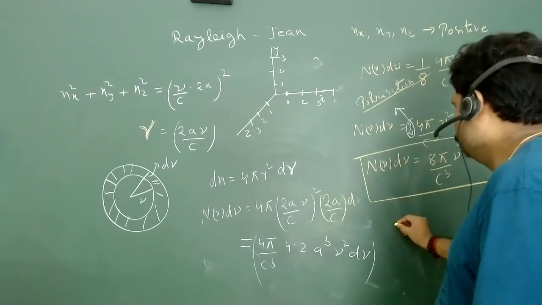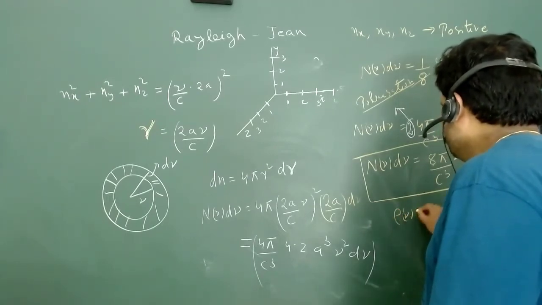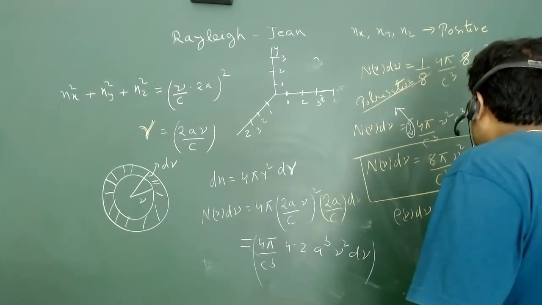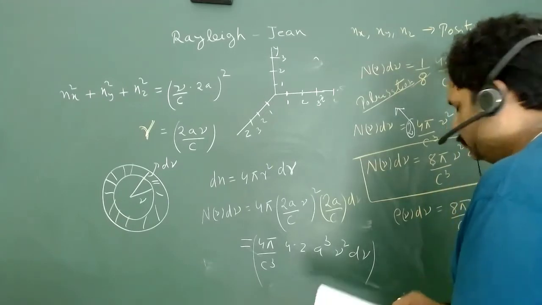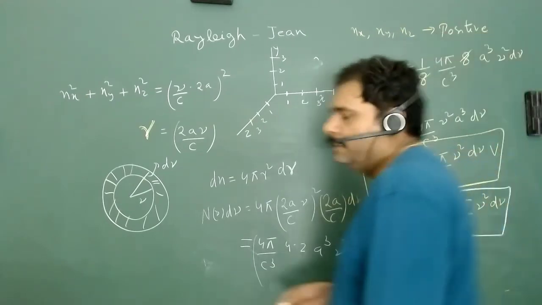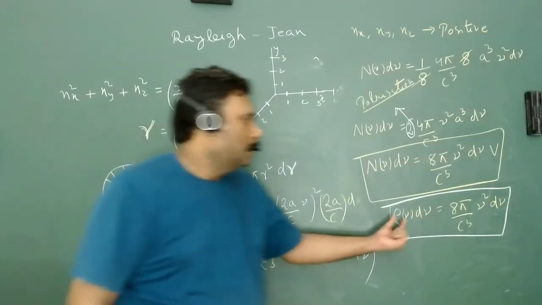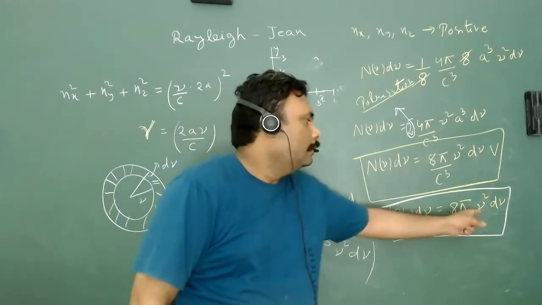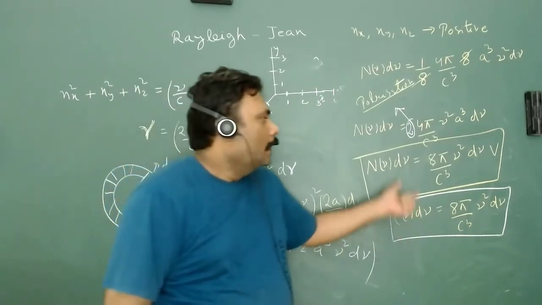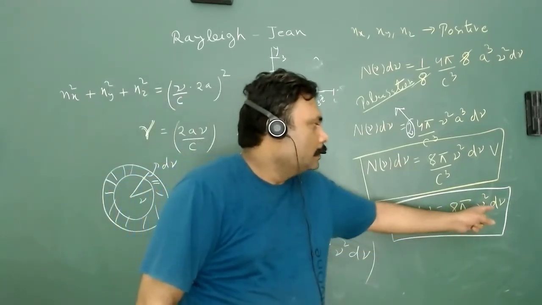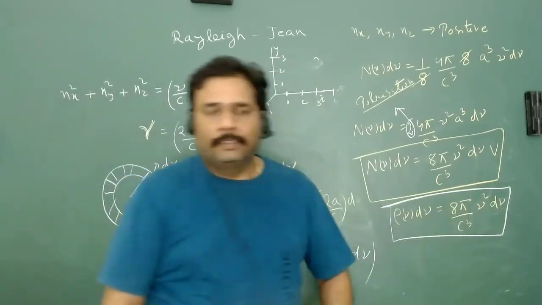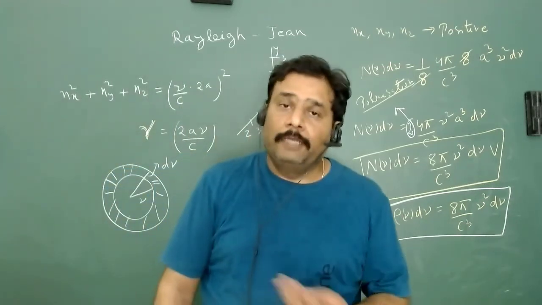If we divide by this volume, then this will be identified as number density. So this will be rho nu d nu is all about 8 pi upon c cube nu square d nu. This is the volume density, or you can say the density between frequency nu and nu plus d nu. This will tell you the number per unit volume between frequency nu and nu plus d nu is proportional to nu square. So this is the wonderful calculation done to explain black body radiation.